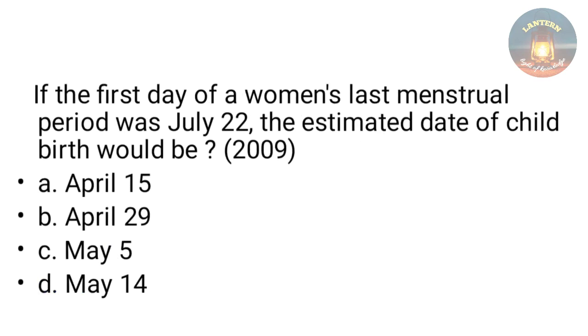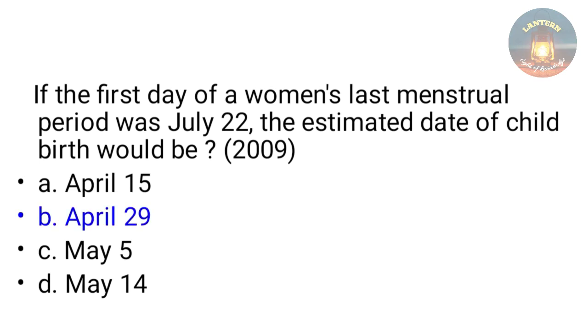If the first day of a woman's last menstrual period, LMP, was July 22, the estimated date of childbirth would be April 15, April 29, May 5, May 14. So we will calculate this with Nagel's rule, that 9 months and 7 days is added to the particular date. So the date would be